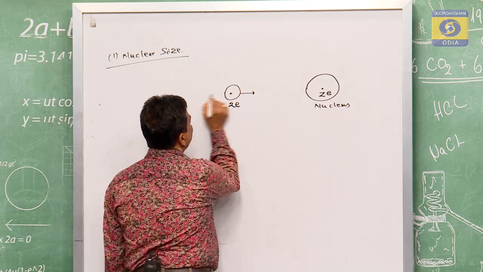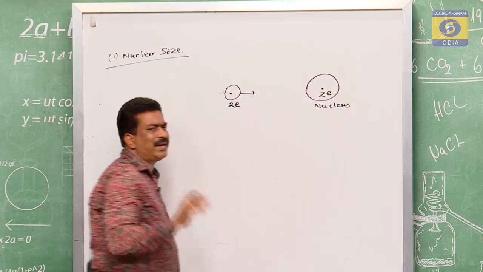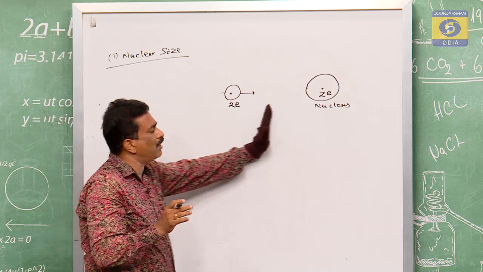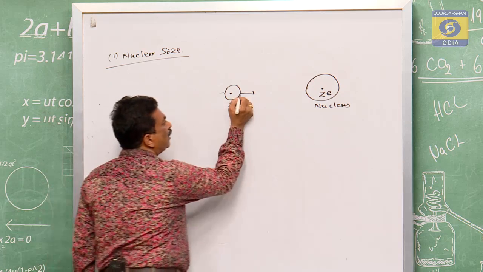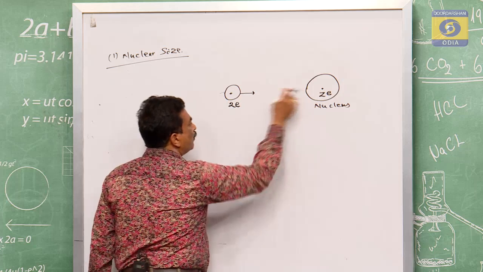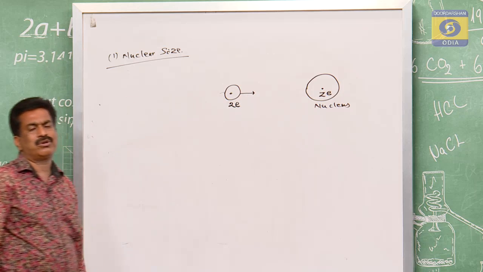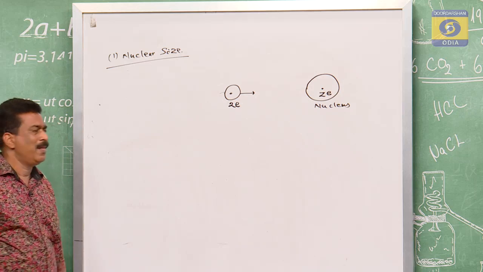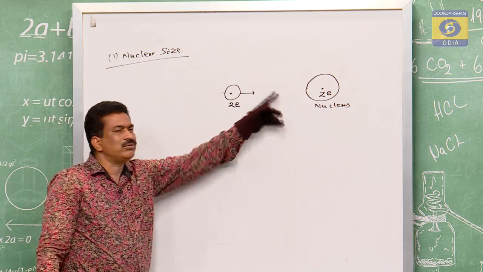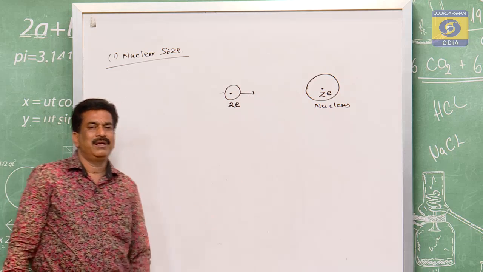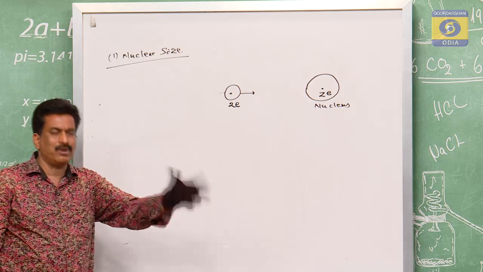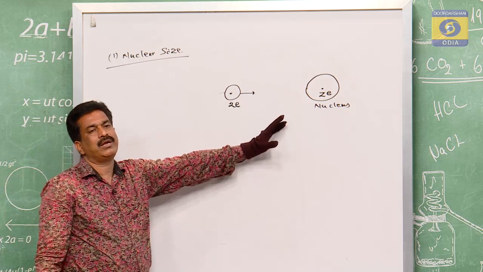Though we have given some amount of kinetic energy for its scattering or for the motion of the alpha particle, it will move towards the nucleus. But between them there will be an electrostatic force of repulsion. We have given the force from left to right, but due to the repulsion, what will happen? Through that energy, the displacement will not continue.